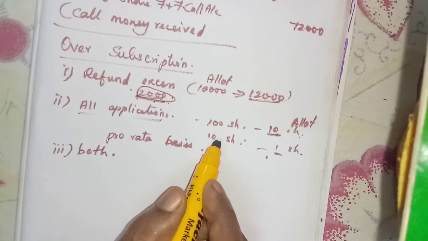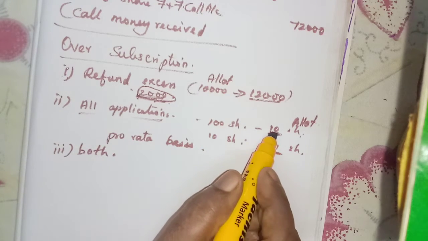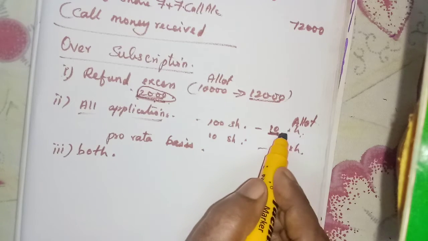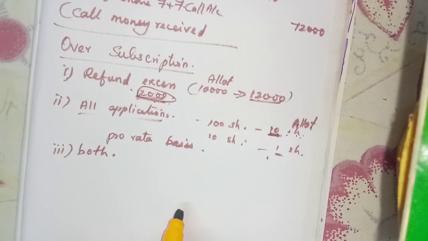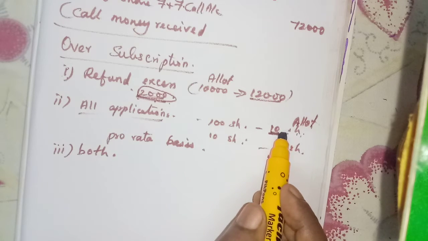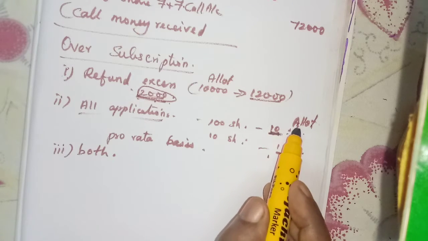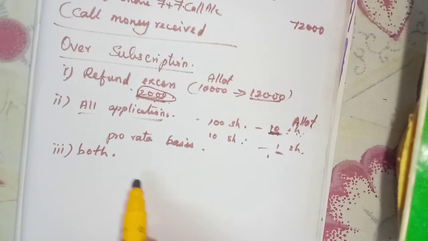They may cancel some of the 10 shares but will not refund the money; they will adjust that money at the time of allotment. Allotment money due, and at the time of receiving the allotment money, they will reduce this amount and receive the remaining amount from those applicants.